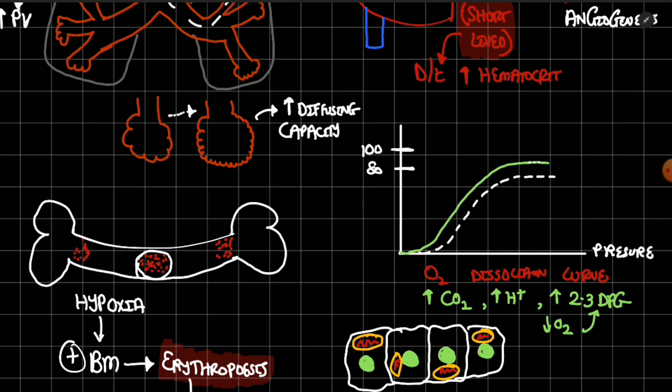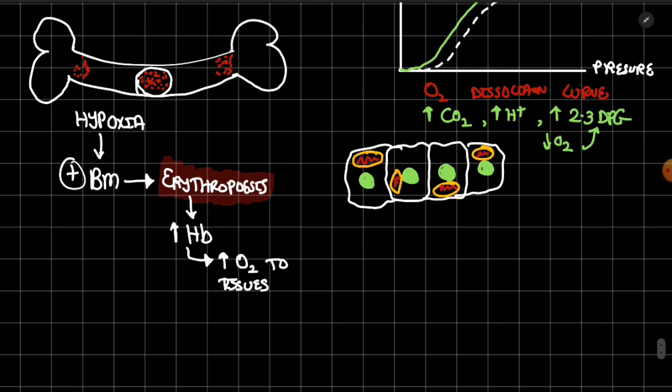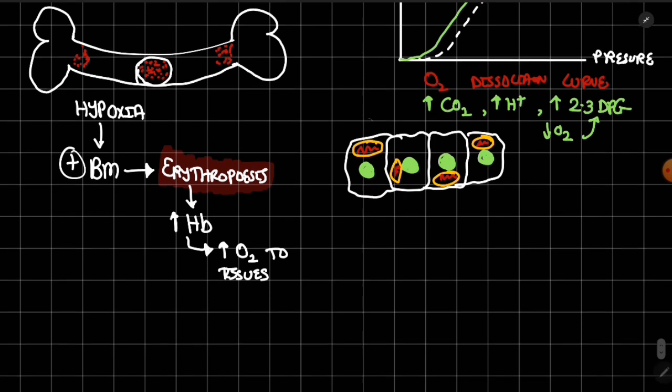So basically if there is an increased hydrogen ion concentration, increased CO2 concentration, increased 2,3-BPG, and also increase in temperature, it will cause the O2 dissociation curve to shift to the right. And in the reverse condition, if there are decreased hydrogen ions, decreased CO2, decreased temperature, decreased BPG, the graph will be shifted to the left. Now coming to the last manifestation,